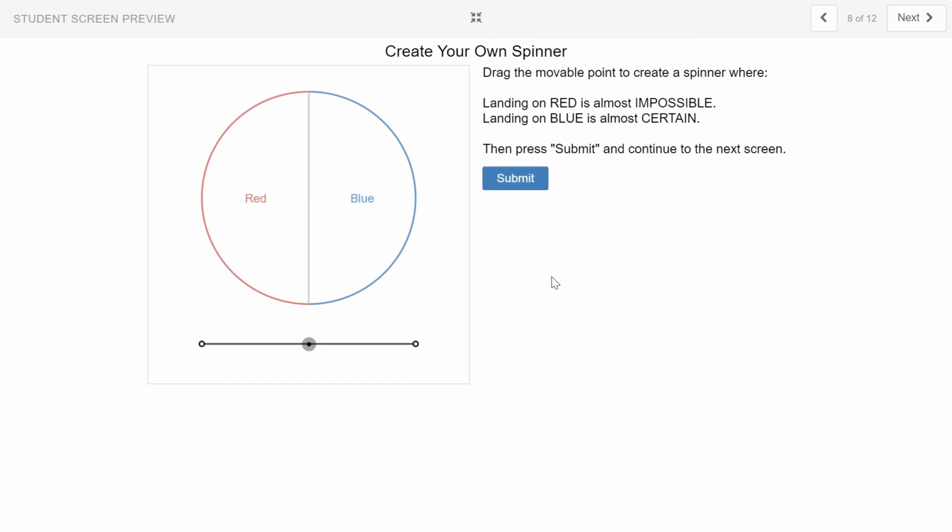Now here we are asked to drag the movable point to create a spinner where landing on red is almost impossible and blue is almost certain. So I'm going to move my dial here. Oh, that's pretty close. That'd be really tough to get a red. Not quite impossible, but pretty close to impossible. Let's see what this does for us.